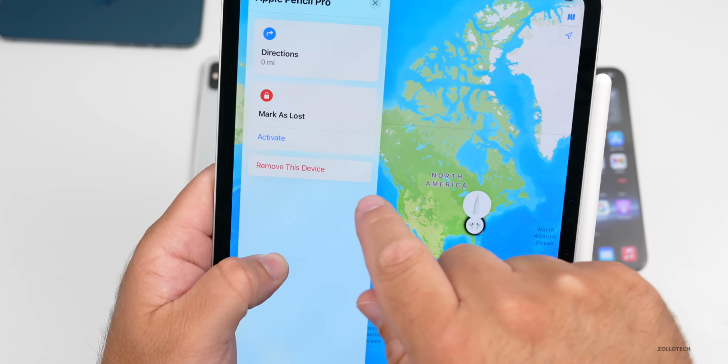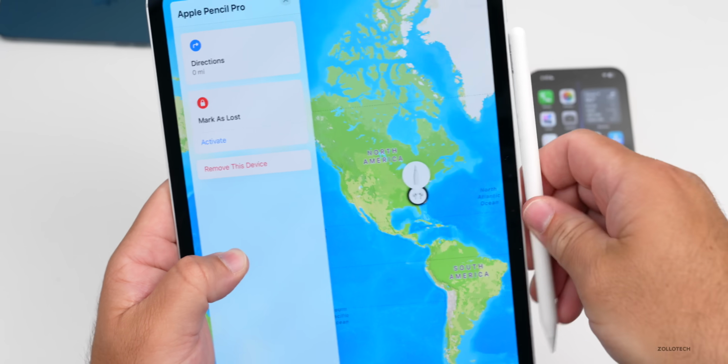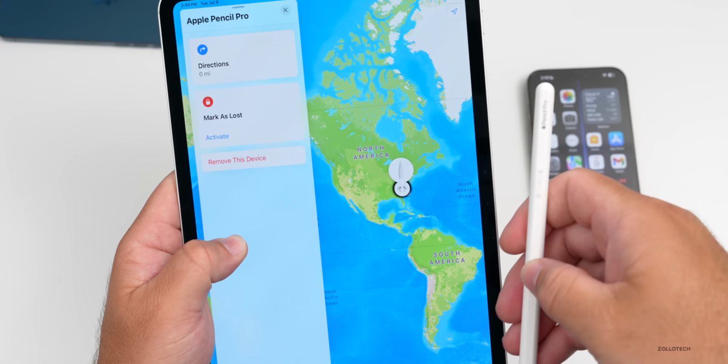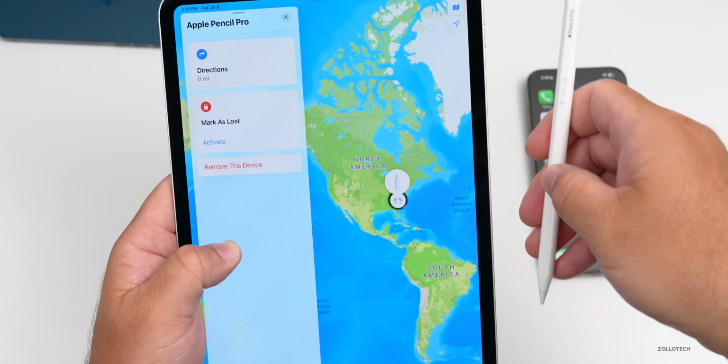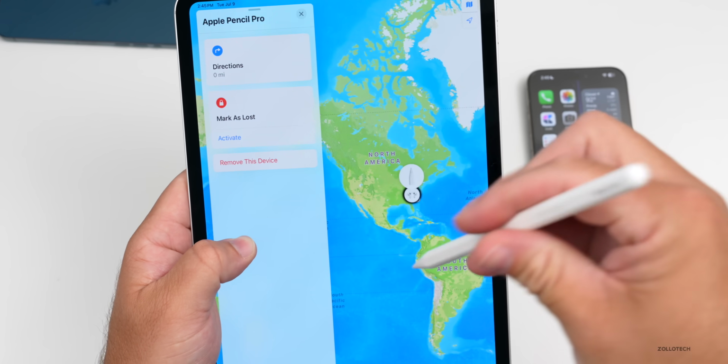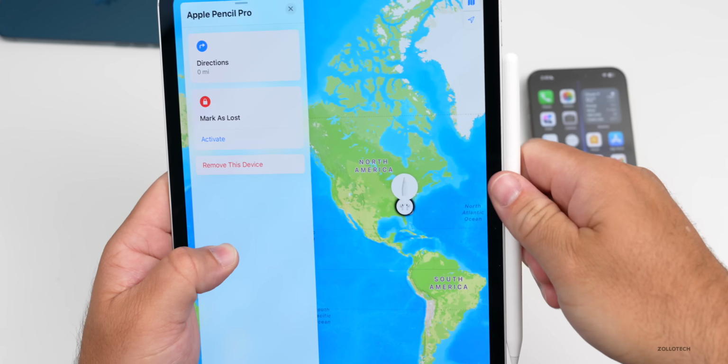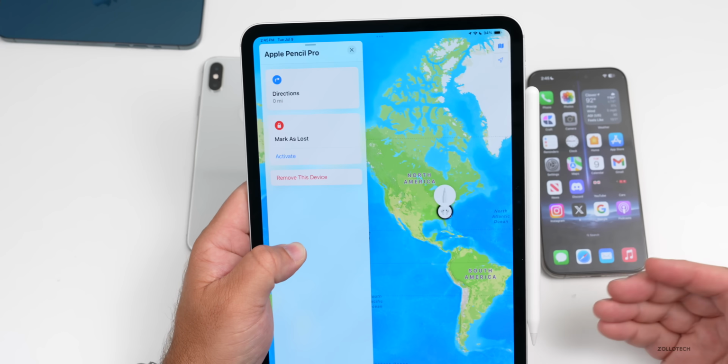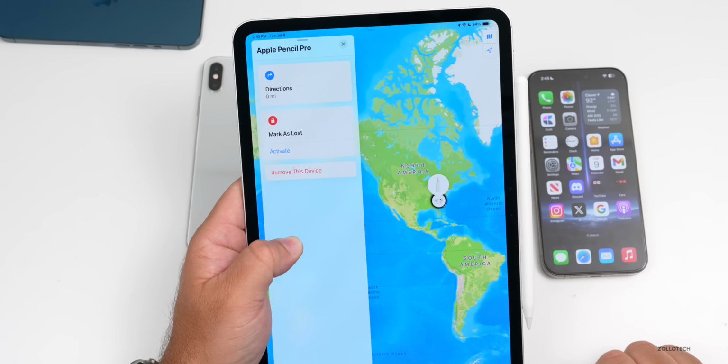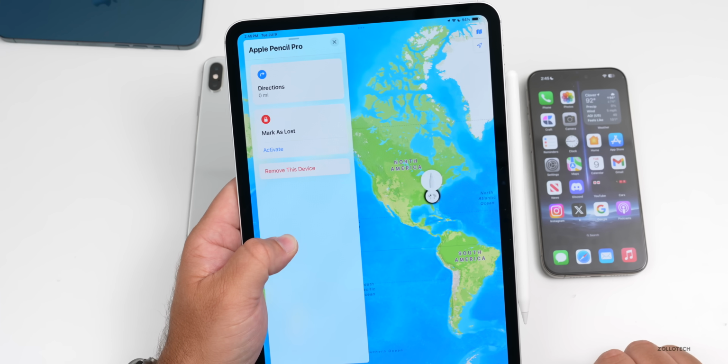You can remove the device, and they've updated some wording. If maybe someone finds your Apple Pencil and tries to add it to their device, it won't be able to do that as it's tied to your Apple ID. So you would have to remove it here first. They've updated some of the wording for that and some of the ways that works. So that should now be active fully with 17.6 once it releases.